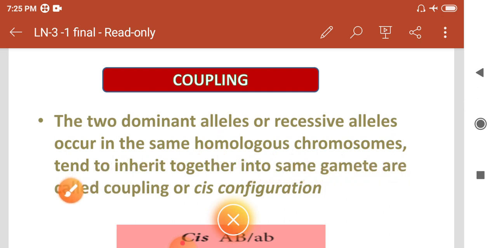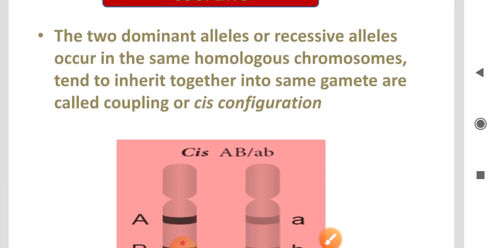This is called coupling, or cis configuration.